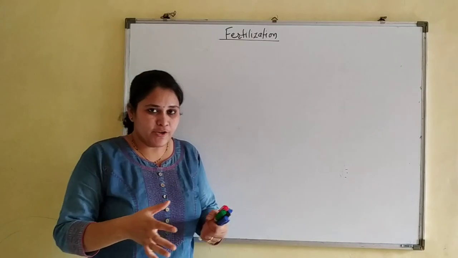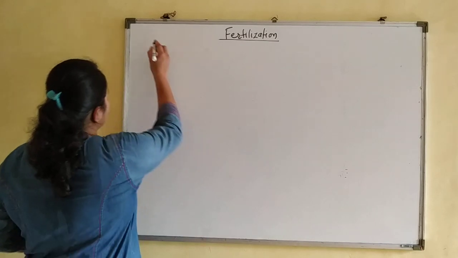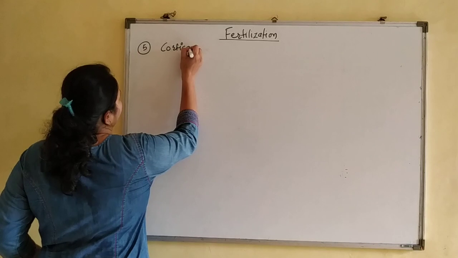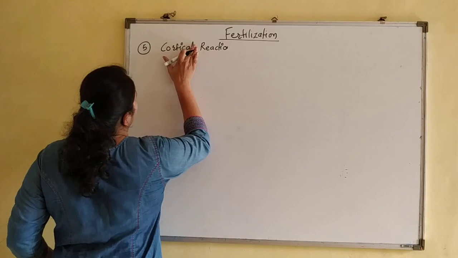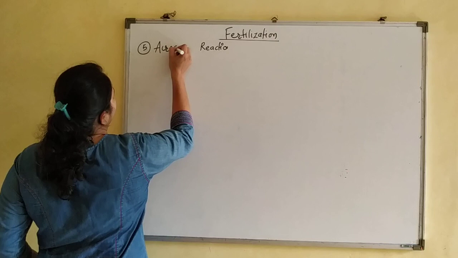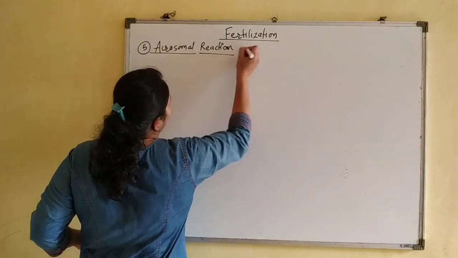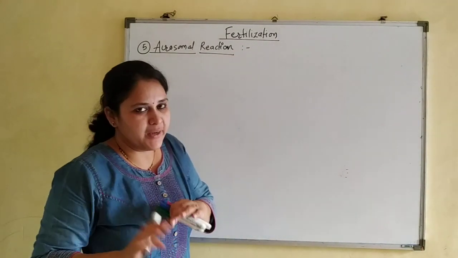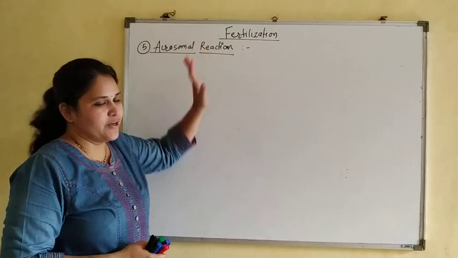Now let's see what actual events are occurring at the time of fertilization. So next one, cortical reaction. Sorry, first, acrosomal reaction. Now these are the actual, or physical, events which take place when sperm come in contact with the egg membrane. Fine. Now, acrosomal reaction.